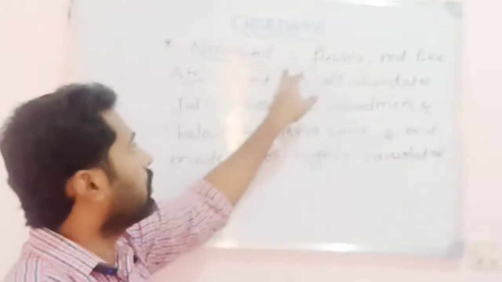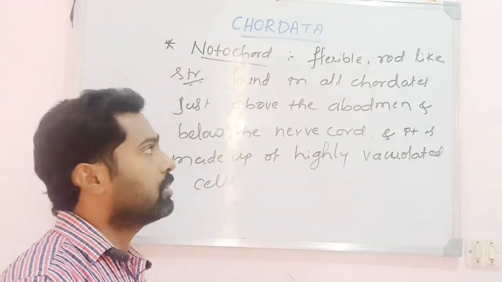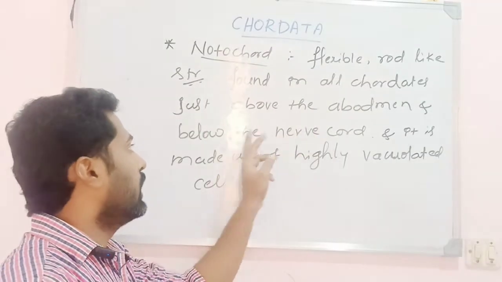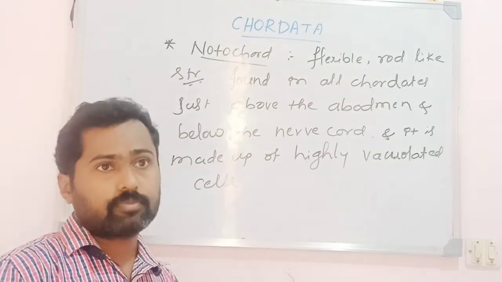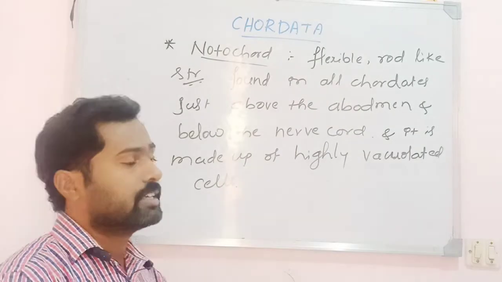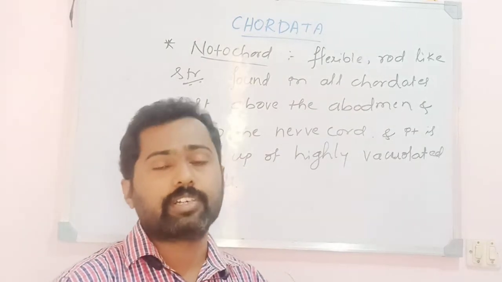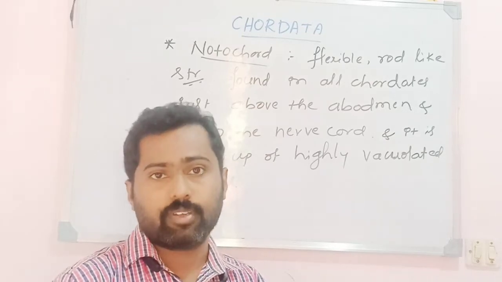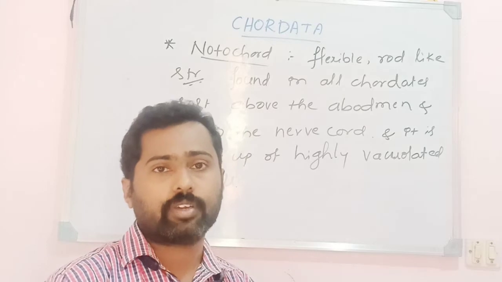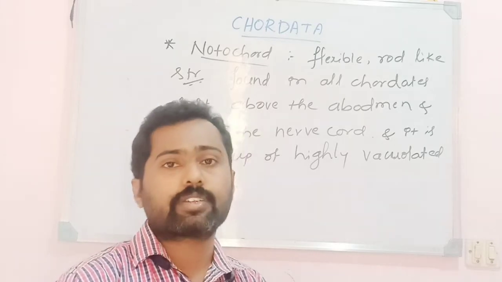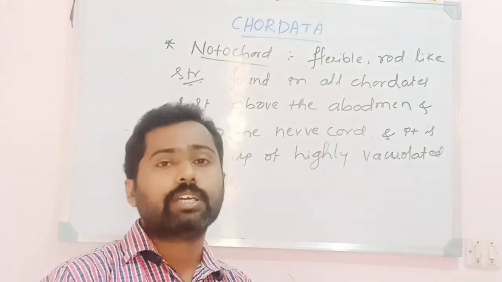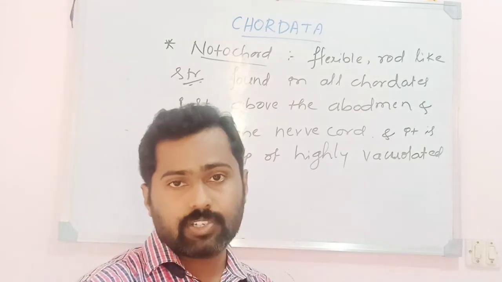So what is a notochord? A notochord is a flexible rod-like structure found above the abdomen region and below the nerve cord, and it is made up of highly vacuolated cells. It is usually found in embryonic stages of some of the chordates, or in some chordates the notochord is restricted to the larval form, and it is absent in forms like the adults.